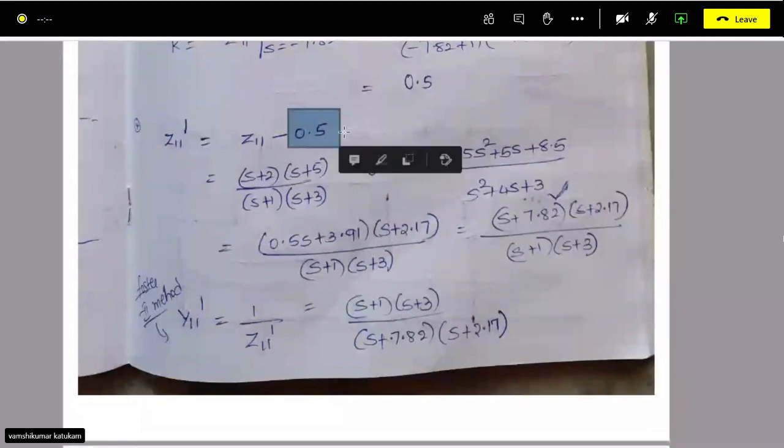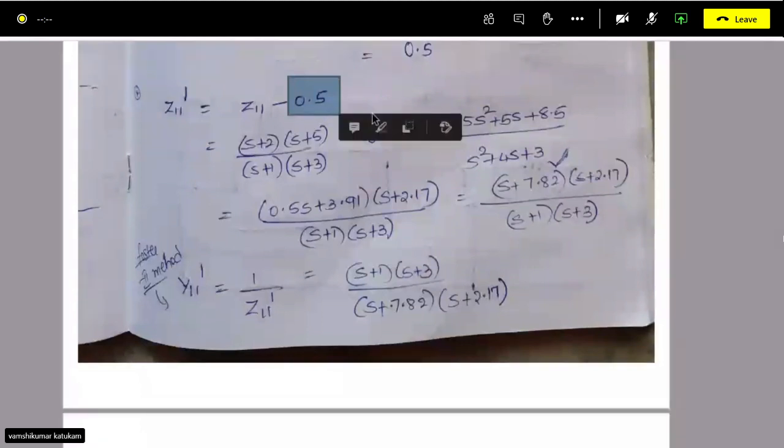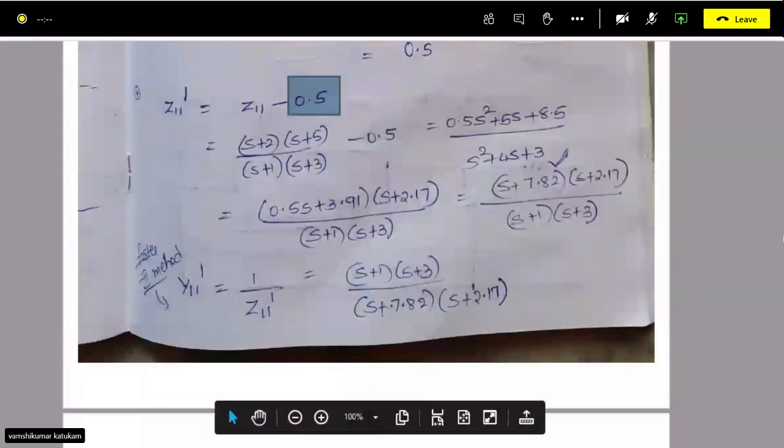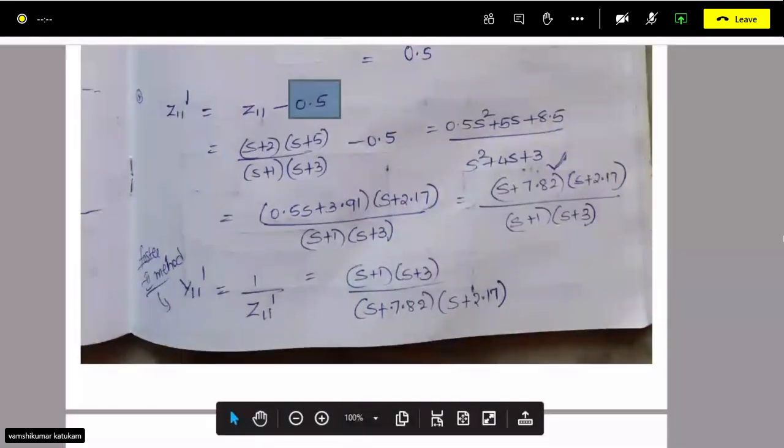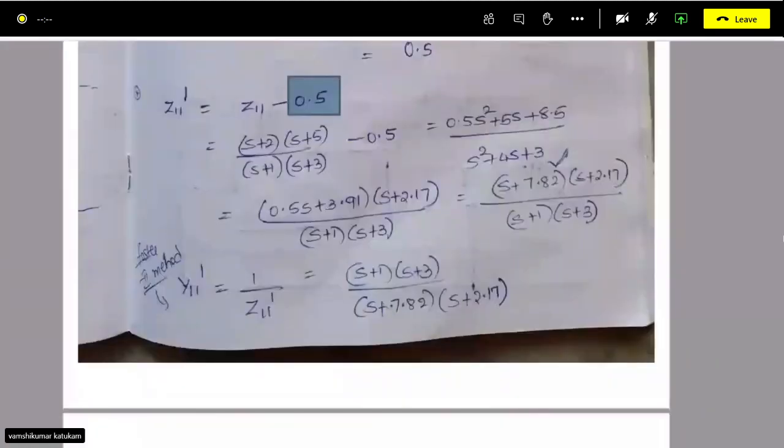Now you have subtracted this constant, but this can be added by a resistor. So you have to start with the resistor of 0.5. That is, minus 0.5 means plus 0.5. Now this is your Z11 dash.